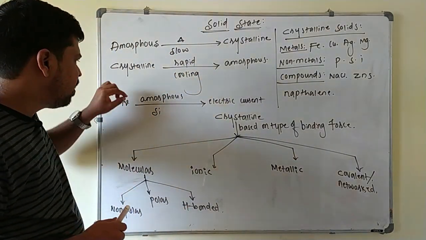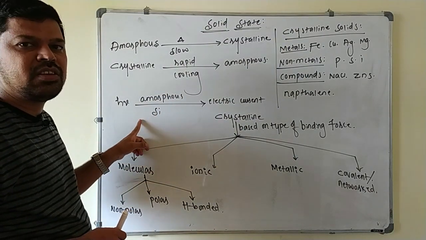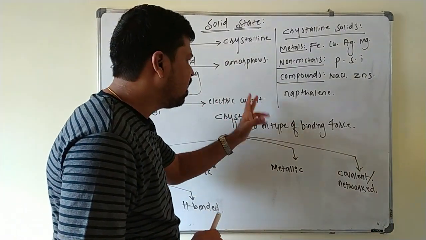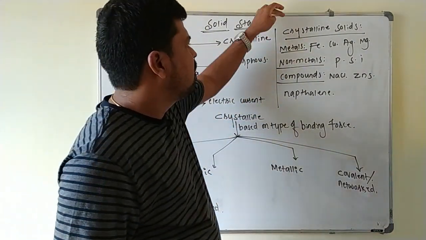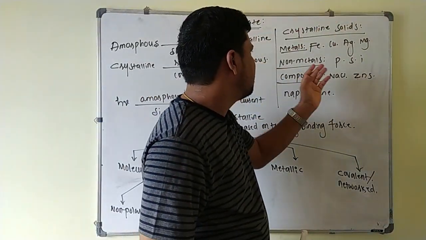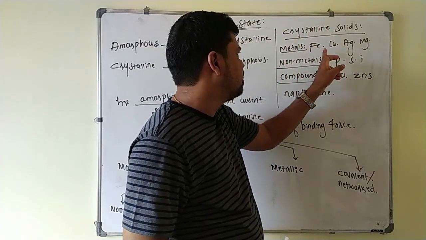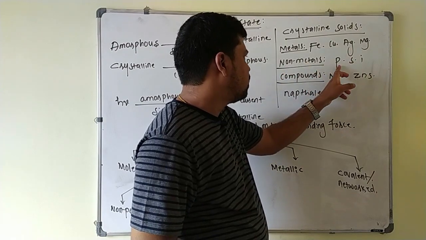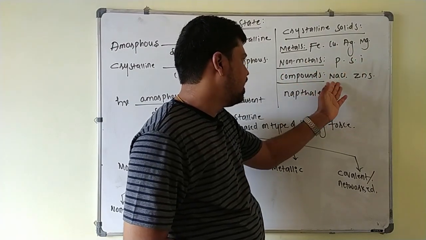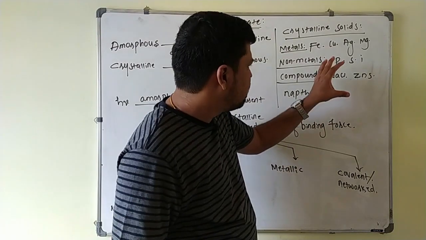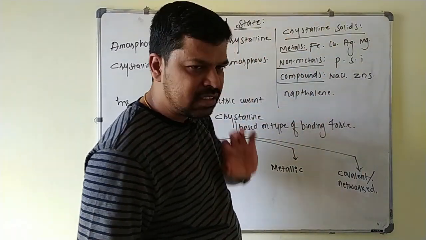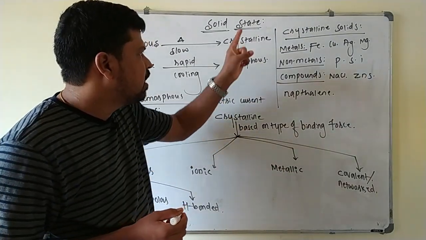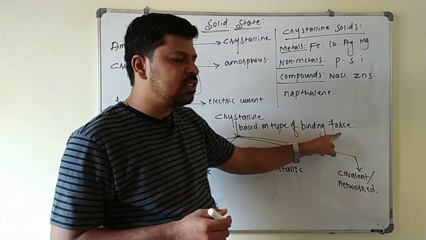The most important point is that amorphous silicon is one of the best photovoltaic materials, which converts sunlight into electrical current. And these are some examples of crystalline solids. Some metals come under crystalline solids, that is iron, copper, silver, magnesium, and non-metals like phosphorus, sulfur, and iodine. Compounds like NaCl, zinc sulfide, and naphthalene. All these are in the form of crystalline solids.